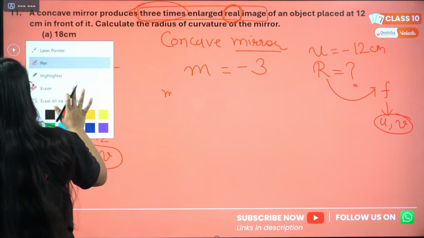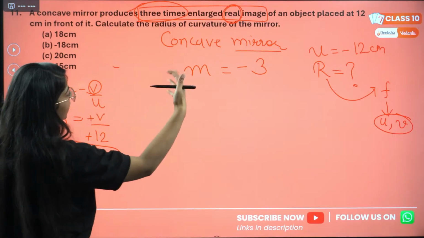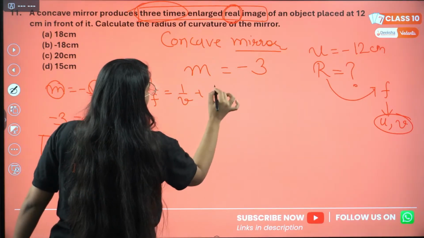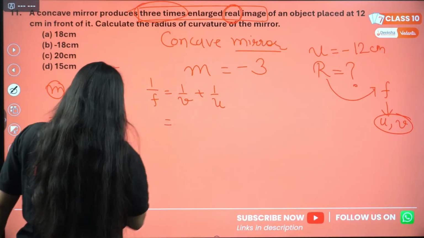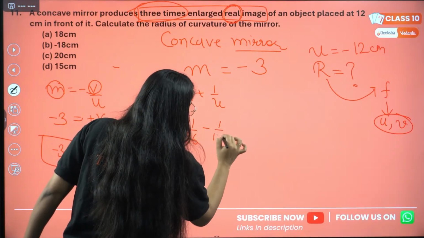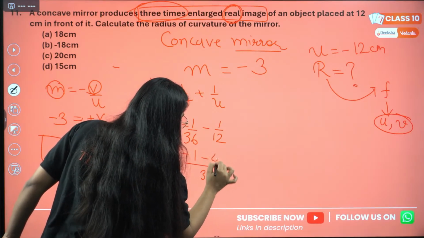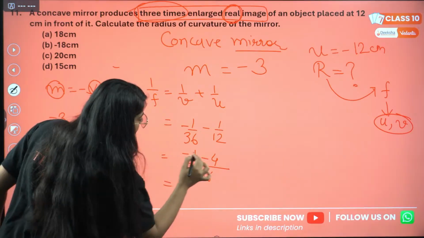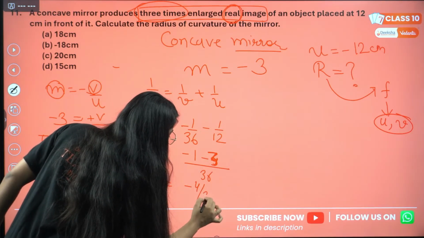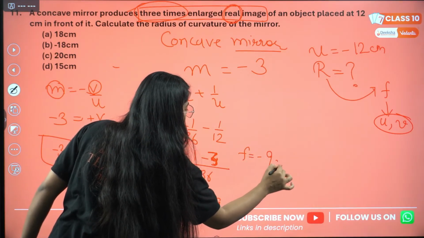We are done with V, then we need focal length. Now the mirror formula is 1 by V plus 1 by U. Now V is minus 1 by 36 and U is minus 1 by 12. This will be minus 1 minus 3 over 36, which is minus 4 by 36, which is minus 1 by 9. So focal length will be minus 9 centimeter.